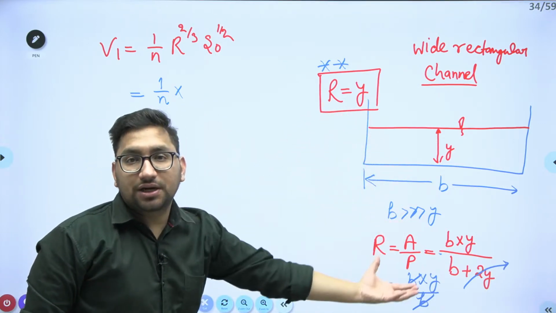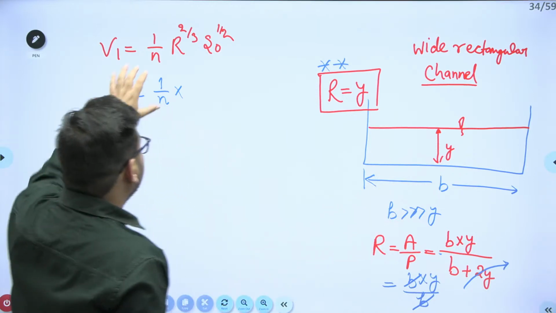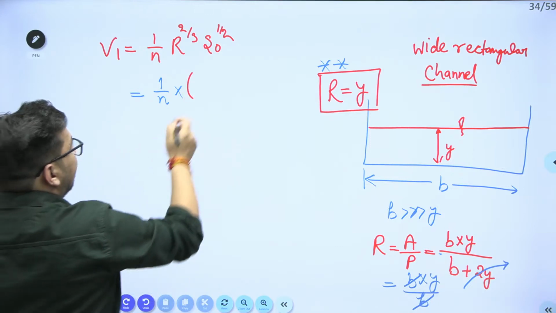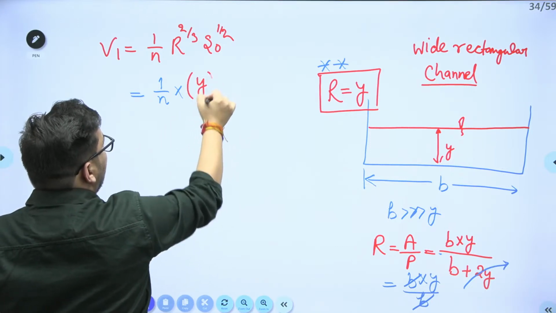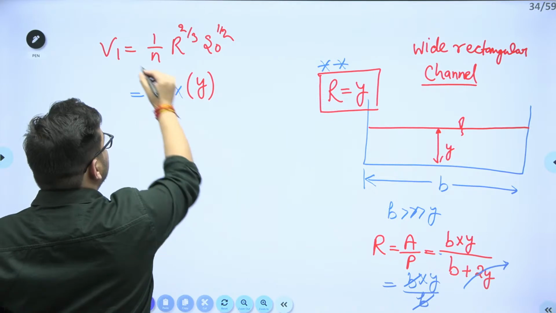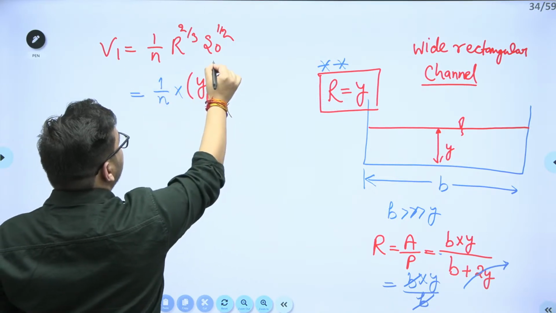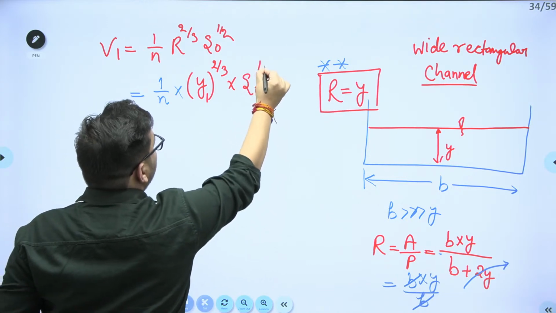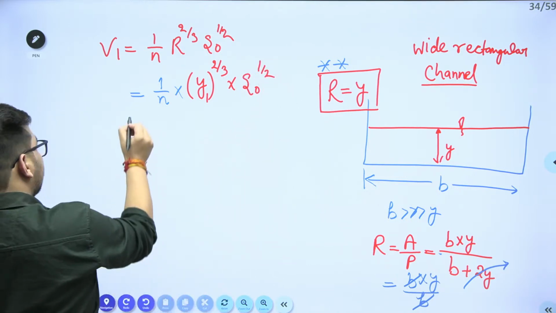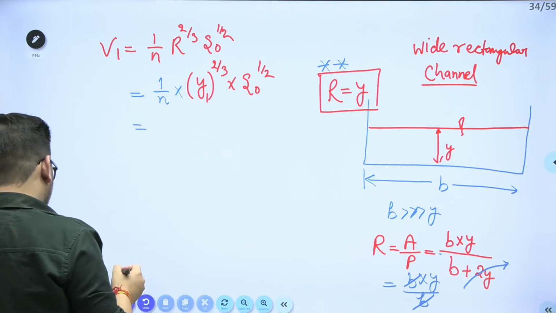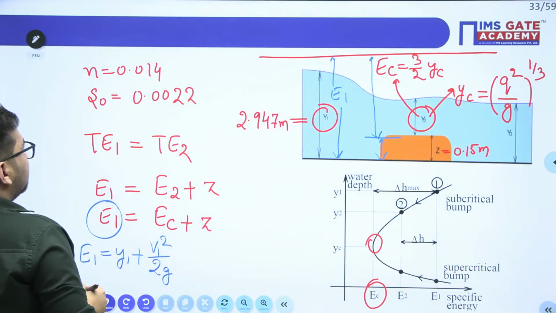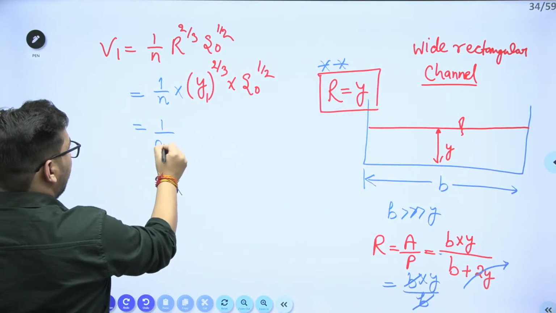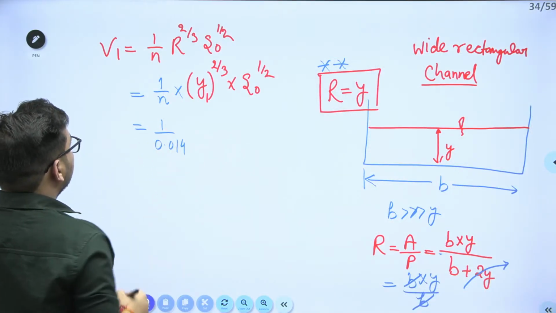Clear? So here, as a wide rectangular channel is given to me, can I replace this R value with y? As I am calculating V1, I will write it as y1 to the power 2 by 3 into S0 to the power 1 by 2. Now the n value is given to me. Our n value is 0.014, so 1 upon 0.014, right?